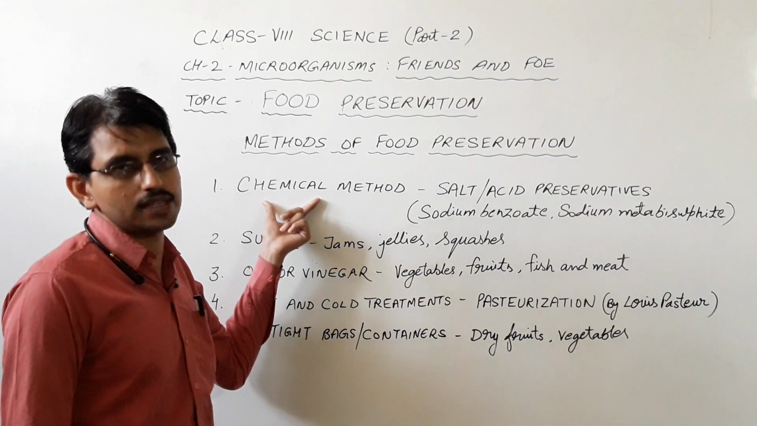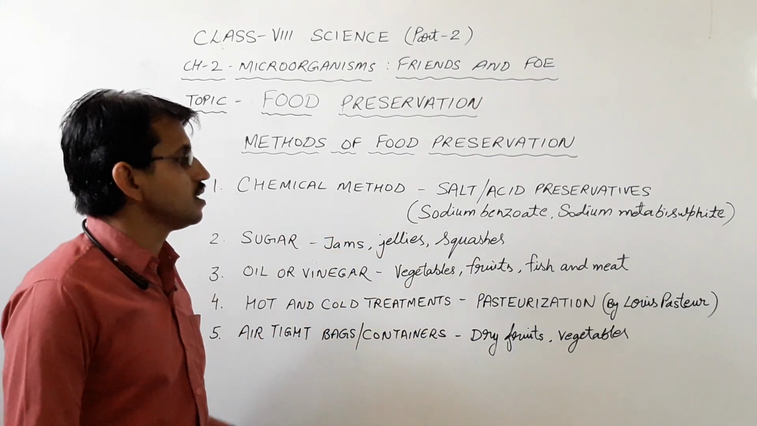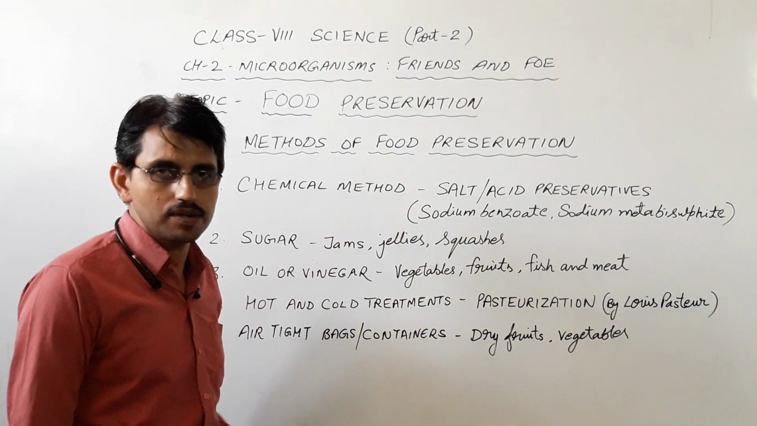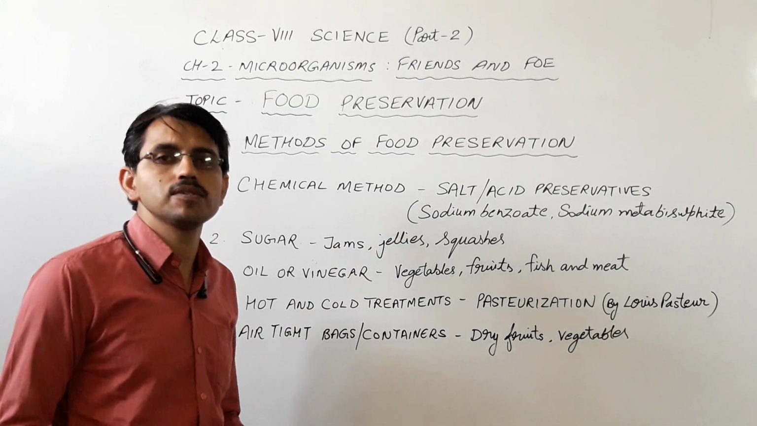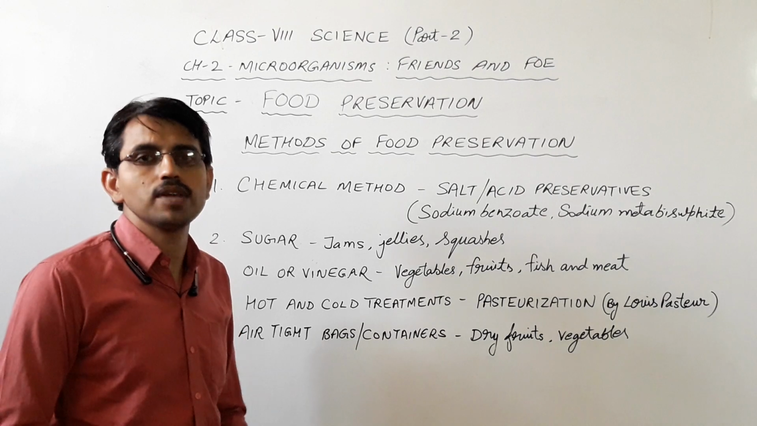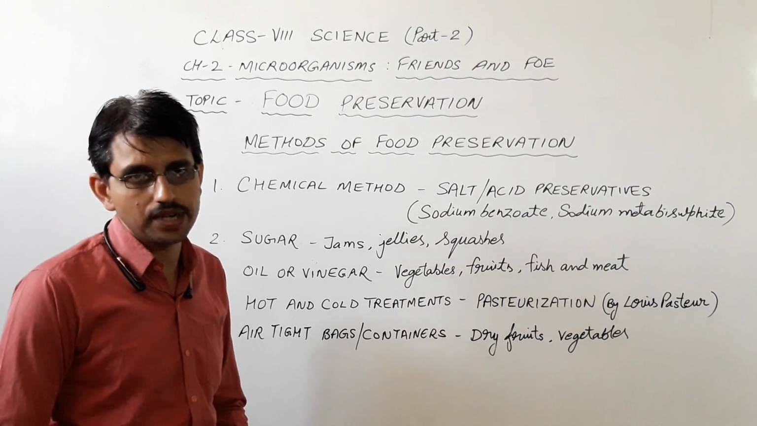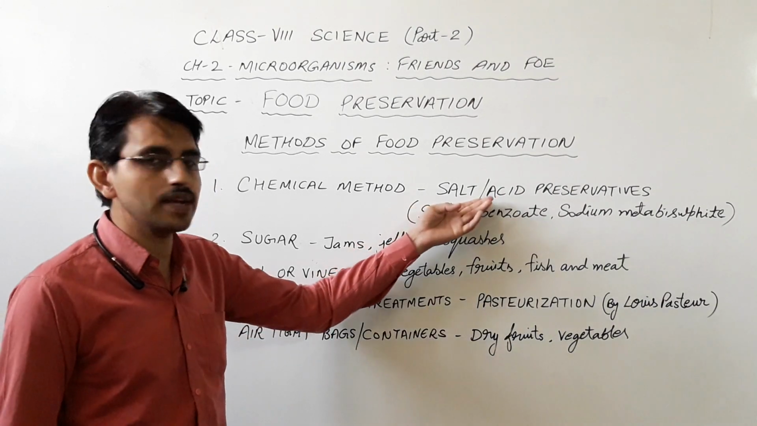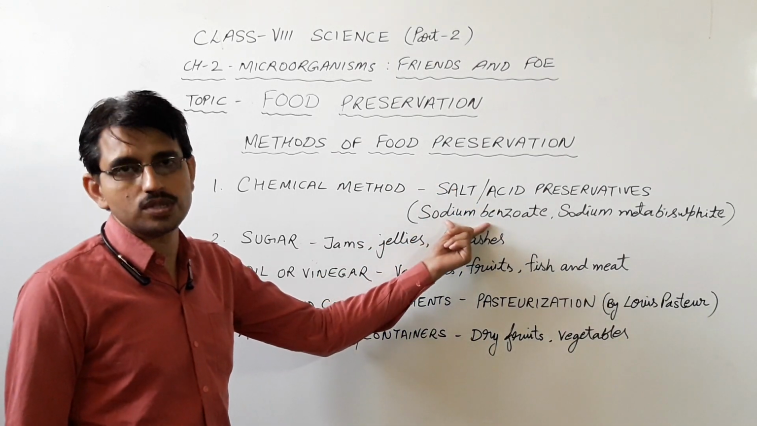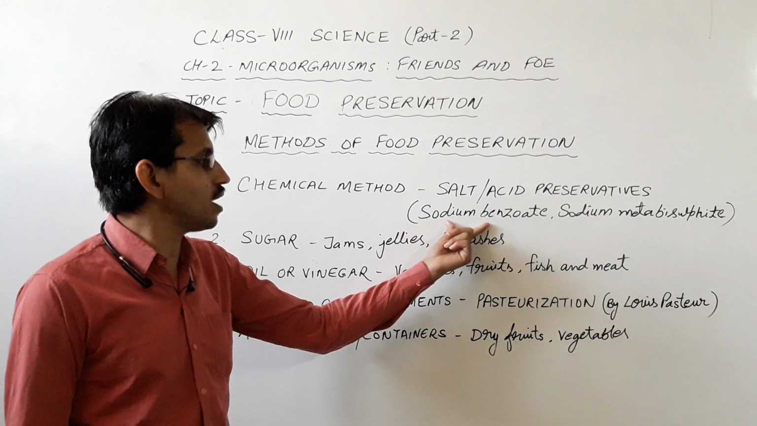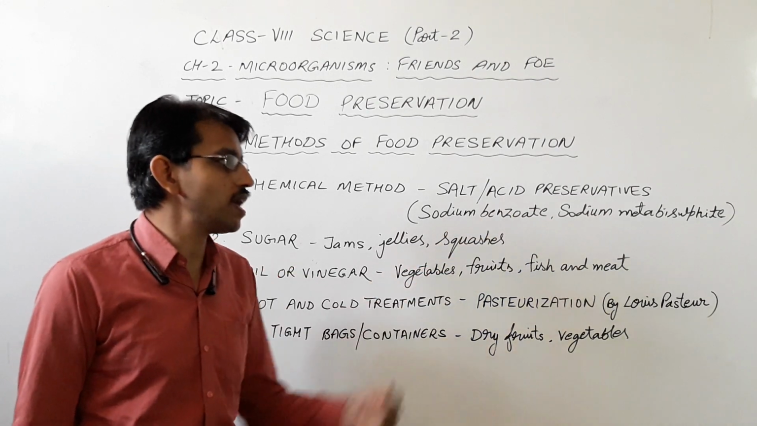First is the chemical method. In the chemical method, certain chemicals like salt and acid are used as preservatives. The chemical substances which are added to food to keep it fresh longer are called food preservatives. They may be of acidic nature or they may be salty. Some common chemicals used for food preservation are sodium benzoate and sodium metabisulfite.